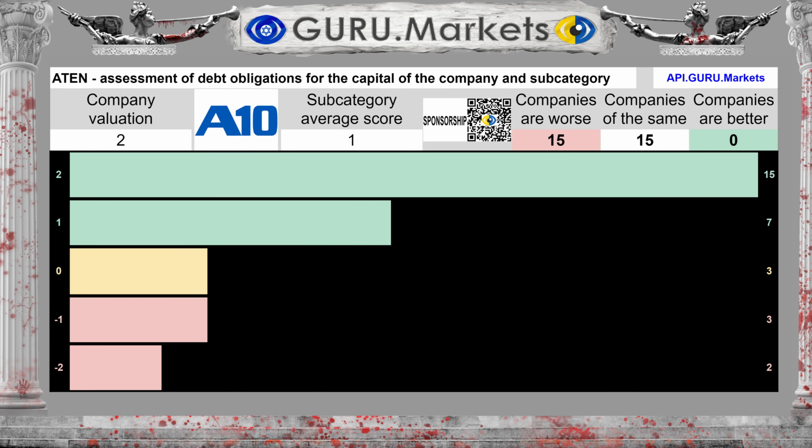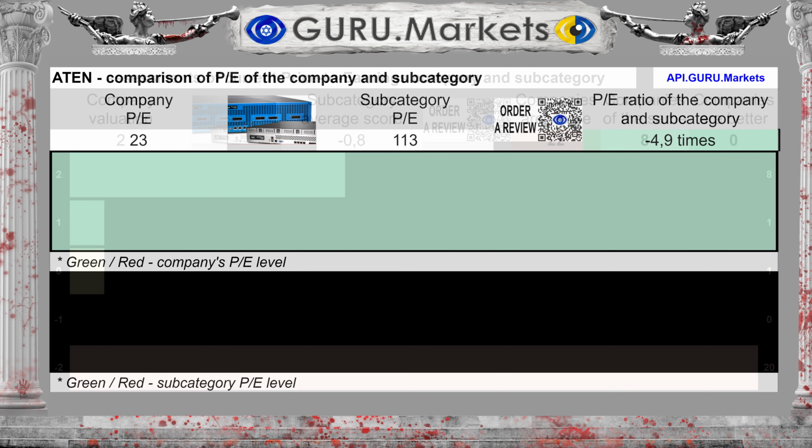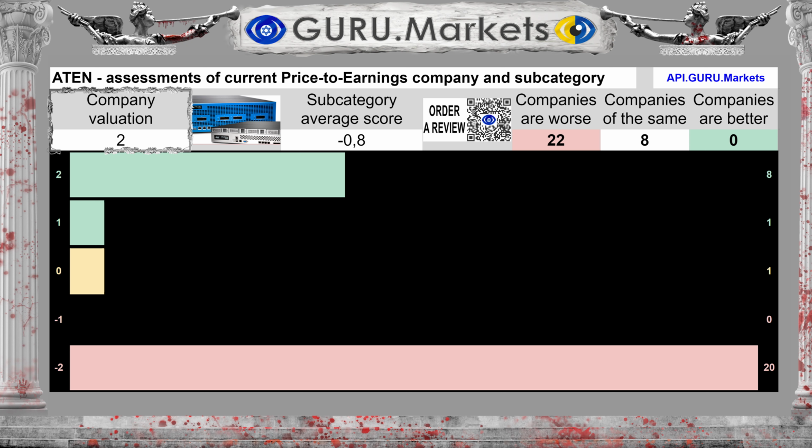Very good, 2 points. The ratio of the company's stock market value to its profit is 23. The average for the subcategory is 113, which is 80% lower than in the subcategory. An assessment of the company's stock price to earnings ratio in comparison with the subcategory. Very good, 2 points.